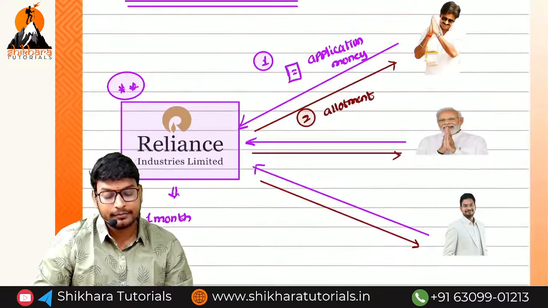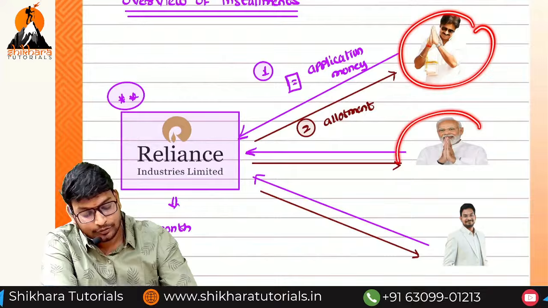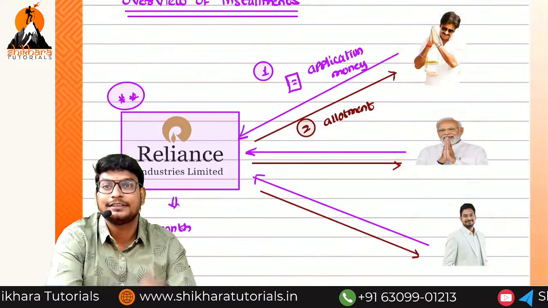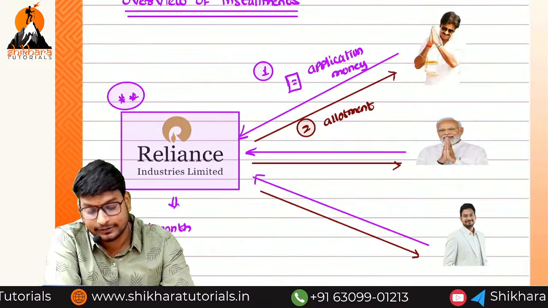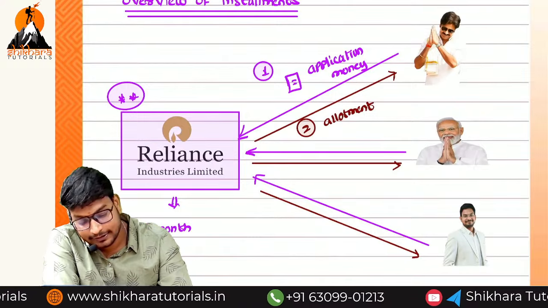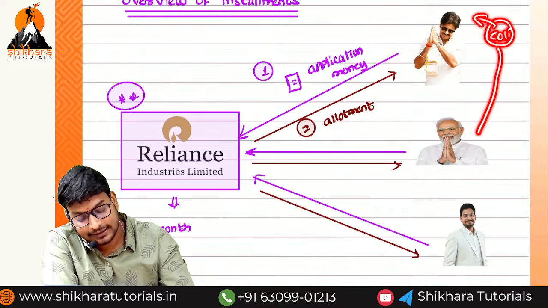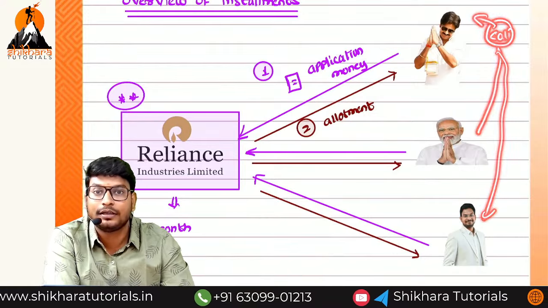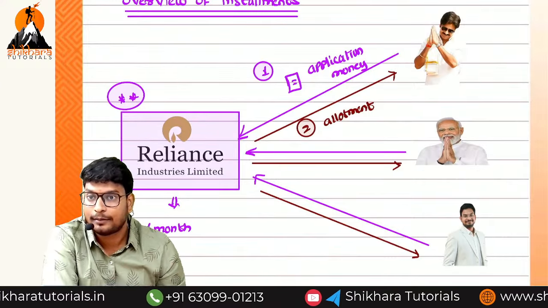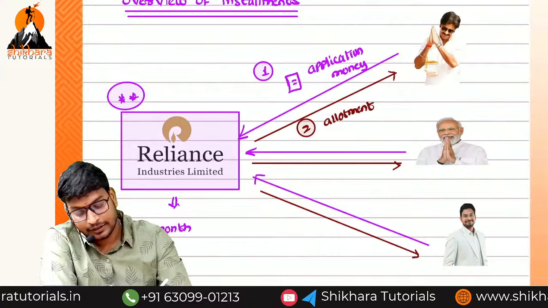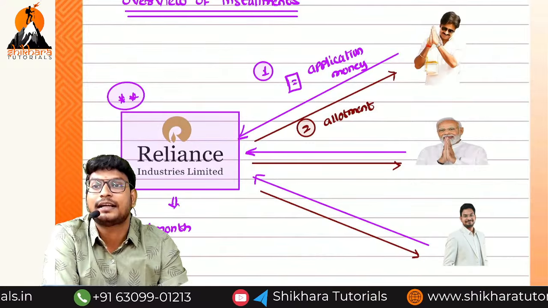We three members, Pawan Kalyan, Modi ji and I, are in a deep discussion, and suddenly the phone rings. A call comes to Pawan Kalyan ji, Modi ji and me, from the Reliance company: Sir, you have paid the application money and the allotment money, and this is the time to pay another installment.